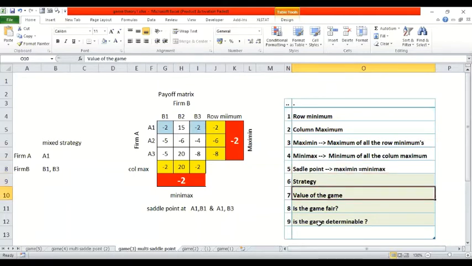Okay, this is the value of the game directly. We are going to learn the value of the game by some formula in the next session. A small formula is there. Maybe I'm going to take it next time.